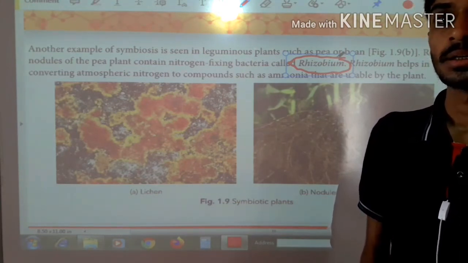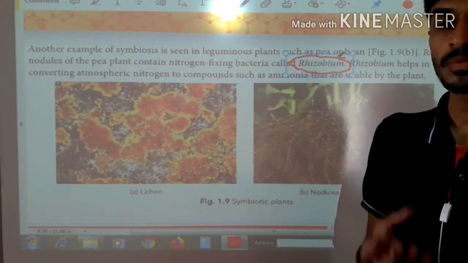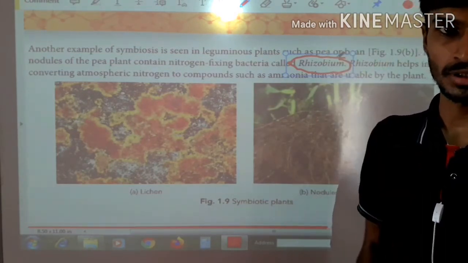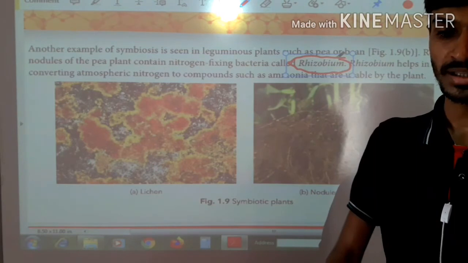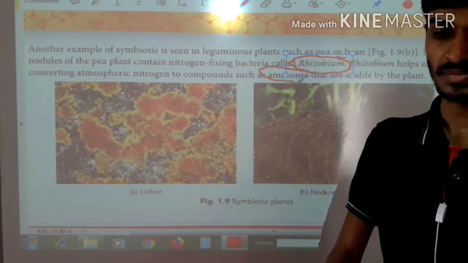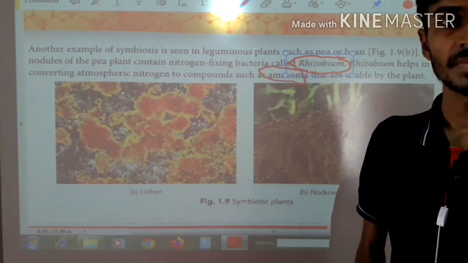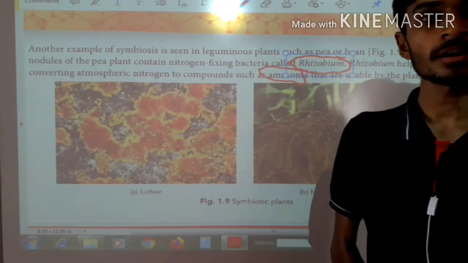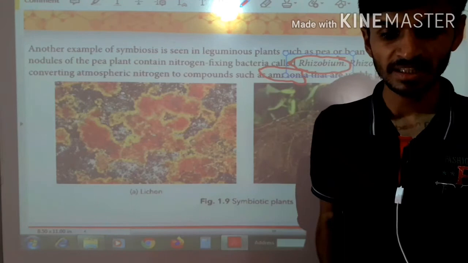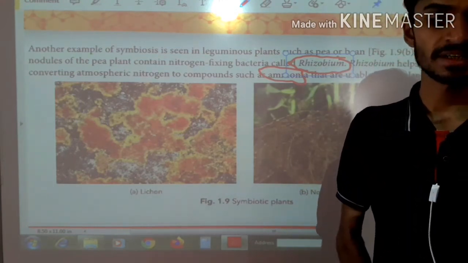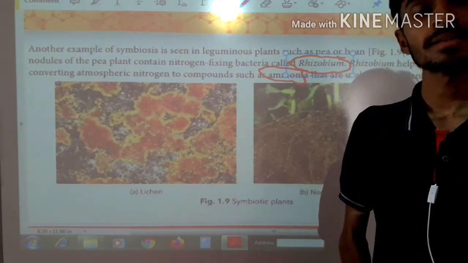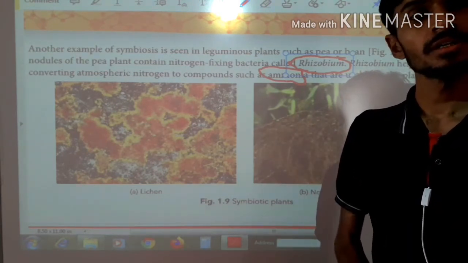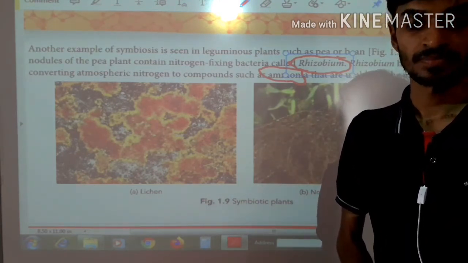Because in the root it absorbs nitrogen present in the air and makes a compound of nitrogen like ammonia, NH3, and it is fixed in the root. So these types of bacteria are called rhizobium bacteria, that means nitrogen fixing bacteria, right? In this way the symbiotic plants store nitrogen inside the soil.